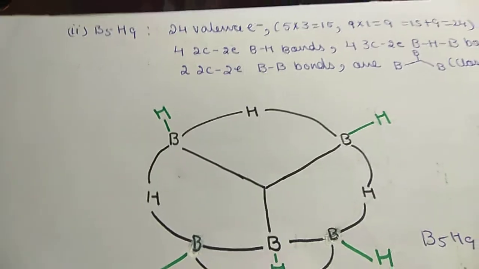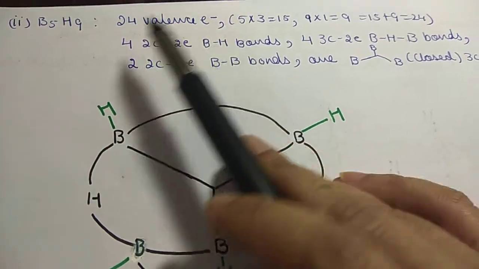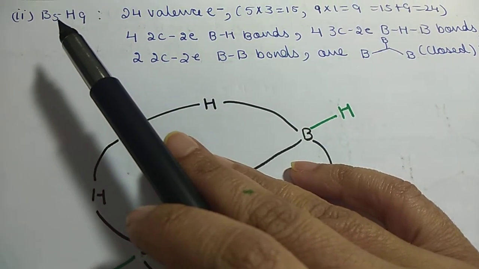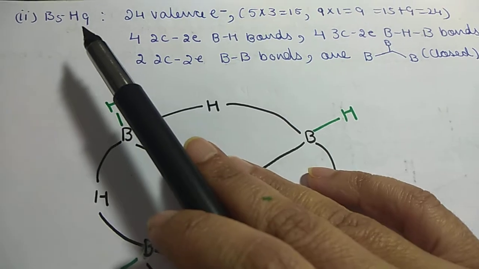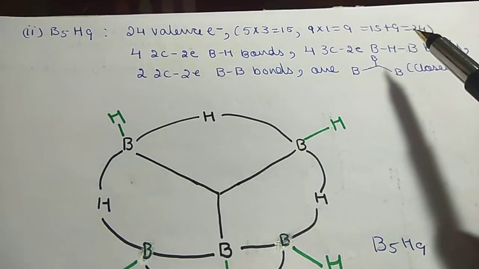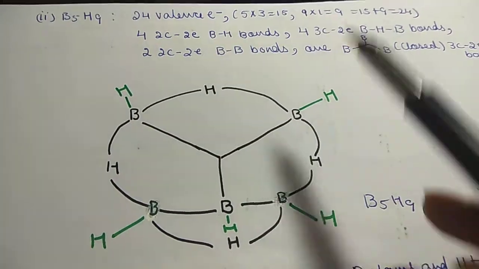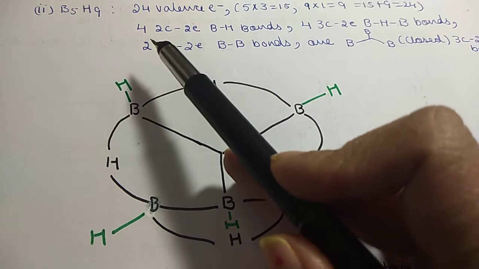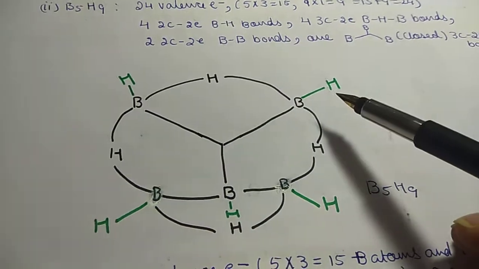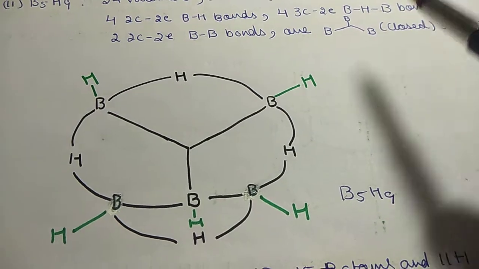Then next we have the structure of B5H9, pentaborane. B5H9 has 24 valence electrons. There are 5 borons, and each boron contributes 3 electrons. So 5 into 3, 15 electrons, plus 9 electrons from hydrogen, as each hydrogen contributes 1 electron. So a total of 15 plus 9, 24 valence electrons. Out of these, 4 2 center, 2 electron BH bonds are there: 1, 2, 3, 4. Then we have 4 3 center, 2 electron BHB bonds.